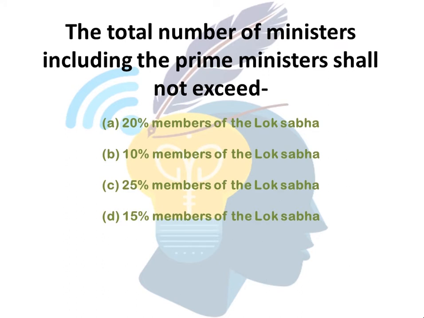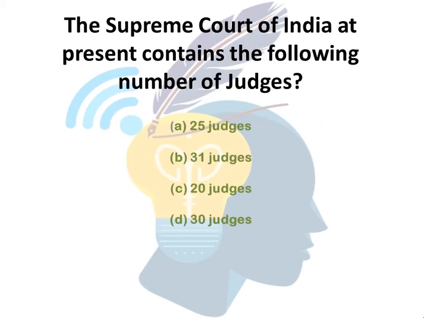The total number of ministers including the Prime Minister shall not exceed 20% members of Lok Sabha, 10% members of Lok Sabha, 25% members of Lok Sabha, 15% members of Lok Sabha. Which is the correct answer? Option D, 15% members of the Lok Sabha. The Supreme Court of India at present contains the following number of judges. Options are 25 judges, 31 judges, 20 judges, 30 judges. What is the right answer? Option B, 31 judges.